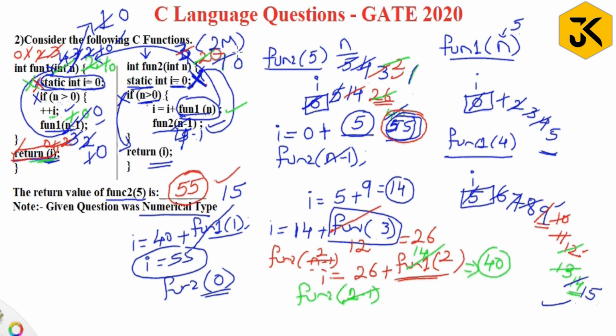They have asked it for 2 marks. So here the important point is you need to know how the static variable is going to execute. Once you know this point, you can easily solve and you can get 2 marks.